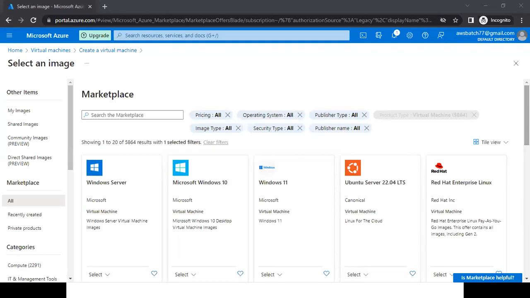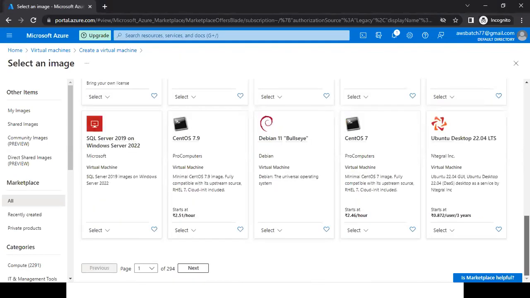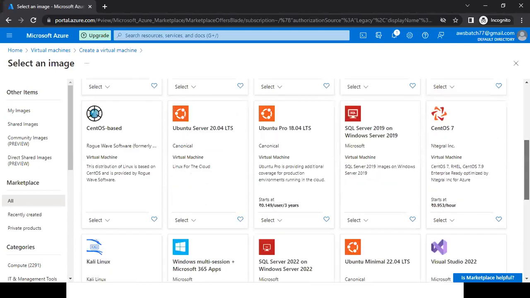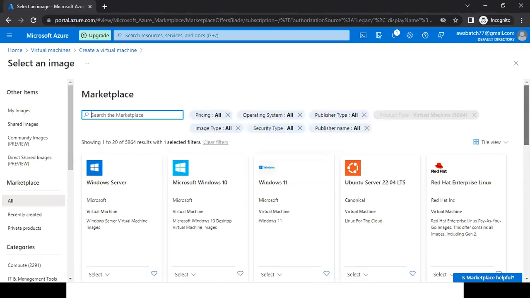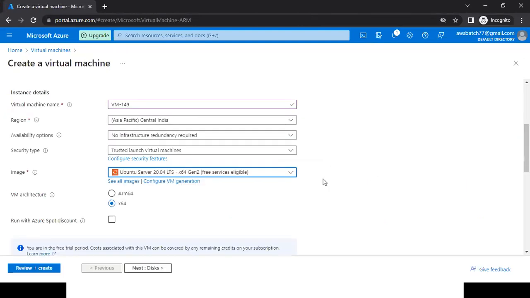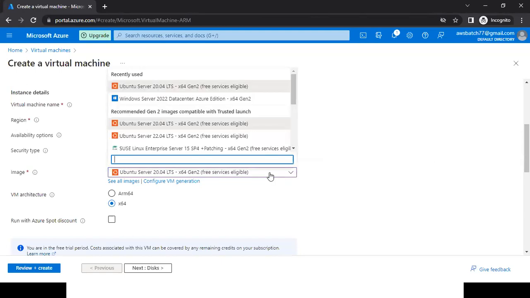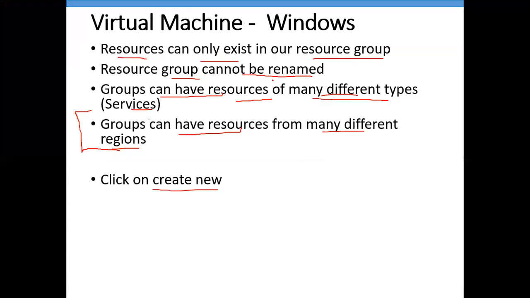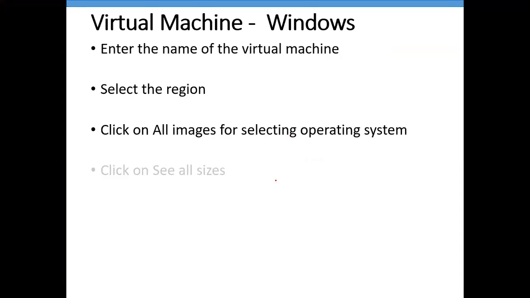But make sure whenever you're practicing, you're always selecting the free tier eligible. So right now we are creating a Windows virtual machine, which means we need to select a Windows one.